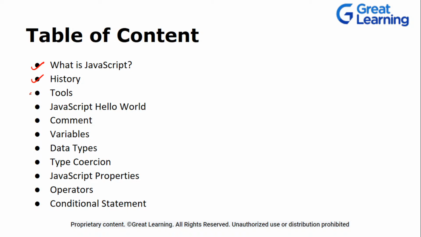Okay, so what are the tools where we are writing our JavaScript code? We'll write our first hello world program. Then we'll talk about comments, obviously, which are very important. Variables, data types, what is type coercion, what are the JavaScript properties which make it different from all the other programming languages that are there. We'll talk about operators, and then finally we'll conclude our session with conditional statements.